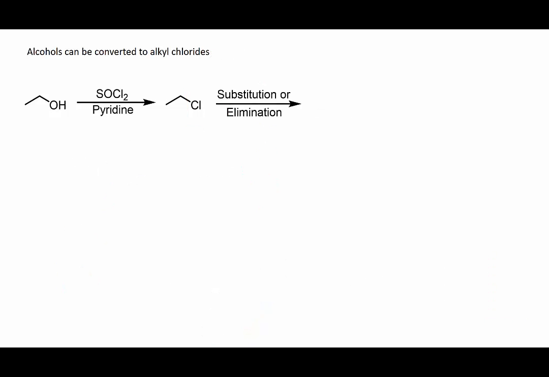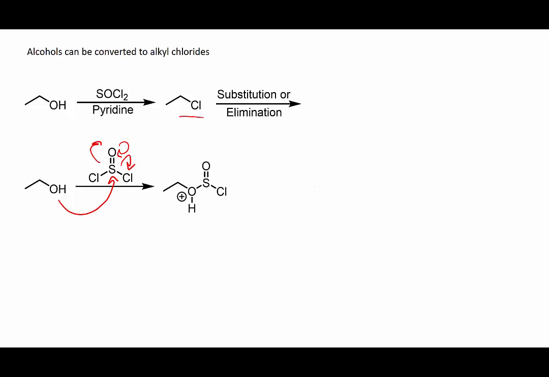We can also convert alcohols to alkyl chlorides using thionyl chloride and pyridine. This will give us an alkyl chloride, which is useful for substitution or elimination. In this example, oxygen again will attack the electrophilic sulfur, breaking a pi bond. When the pi bond reforms, we kick off a chloride ion. So again, we have a protonated species, which in the presence of pyridine can be deprotonated, eliminating the positive charge on the oxygen.